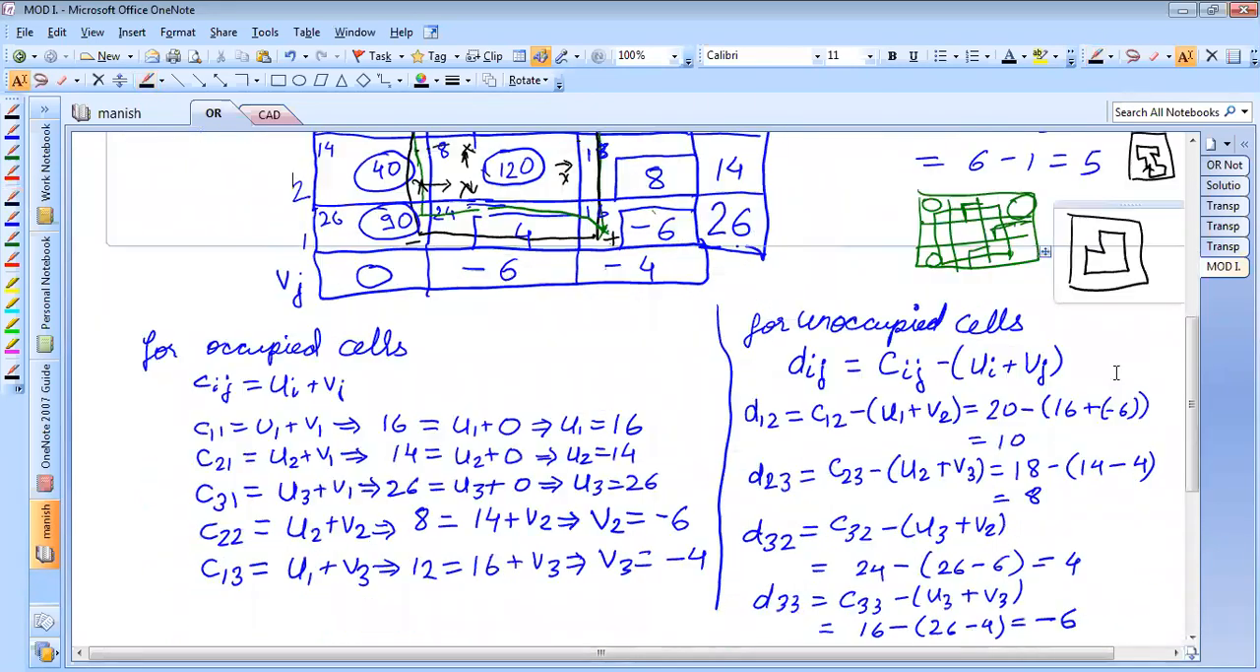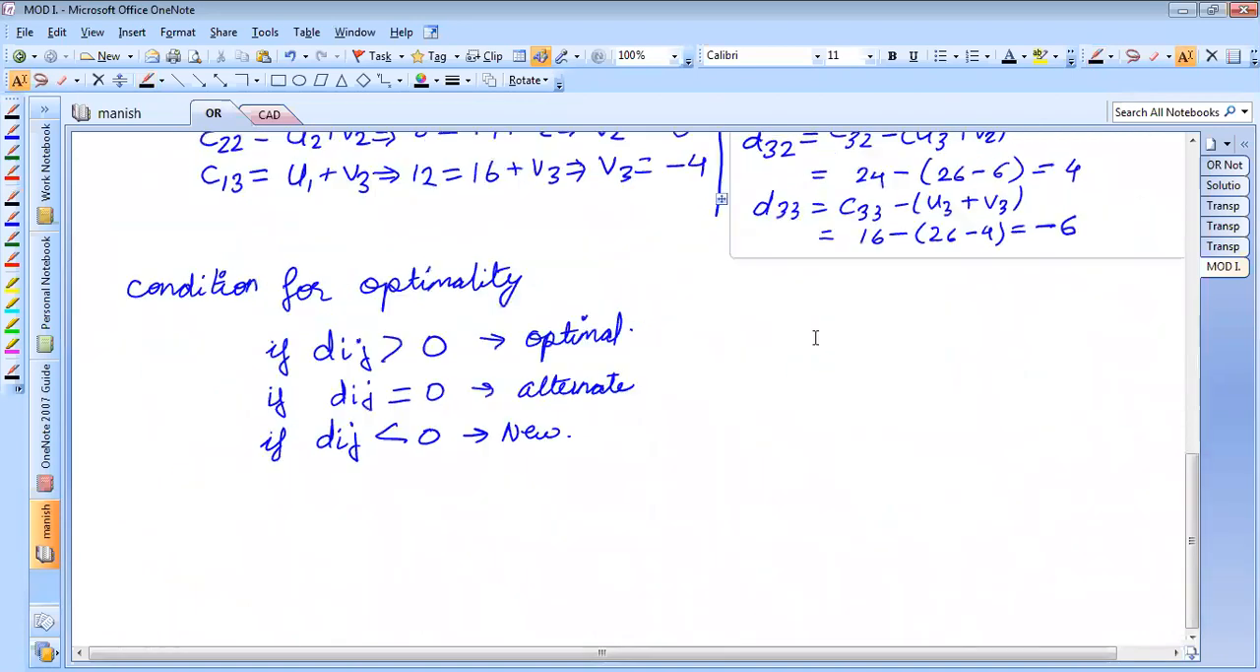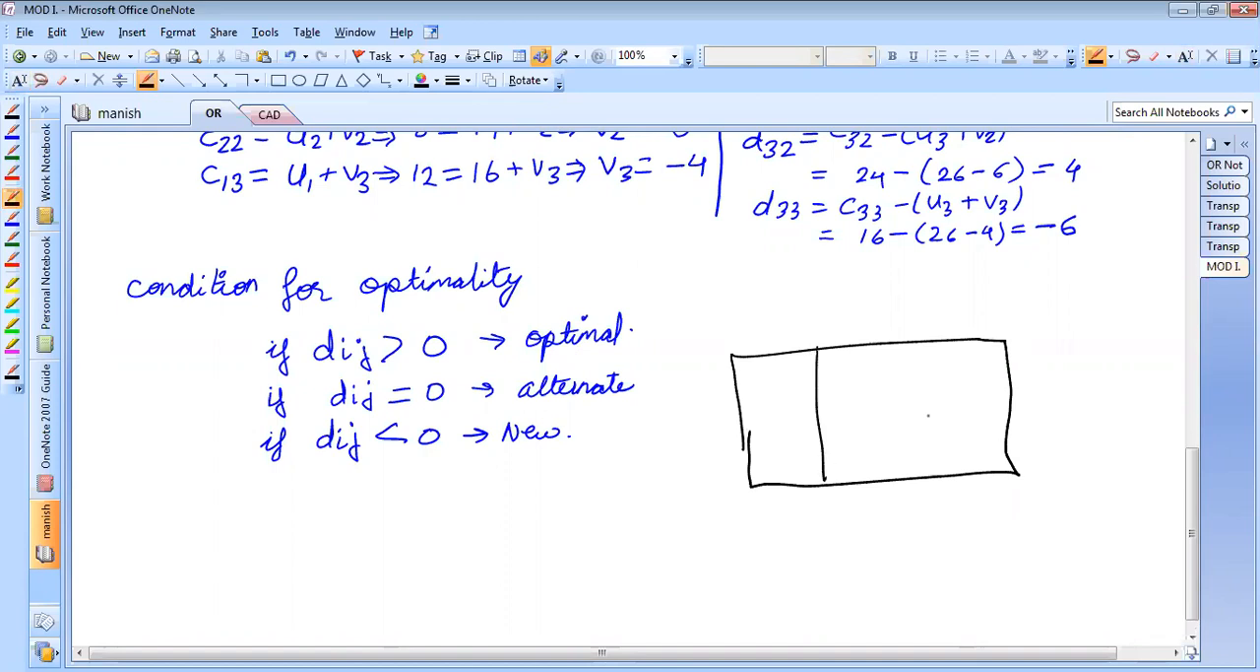Okay. Let me just draw it once again because there are a lot of paths here. We are not able to get it. Let me just draw it once again here. So I'll just draw the values. We have an allocation here, here, here, here, and here. Okay. Now this value is minus 6. Correct?